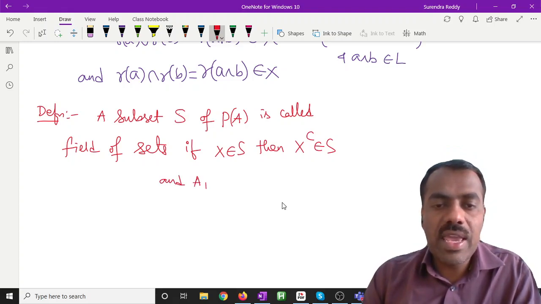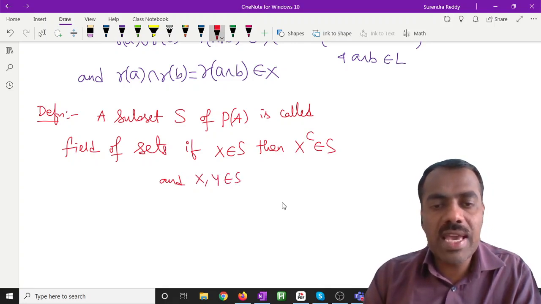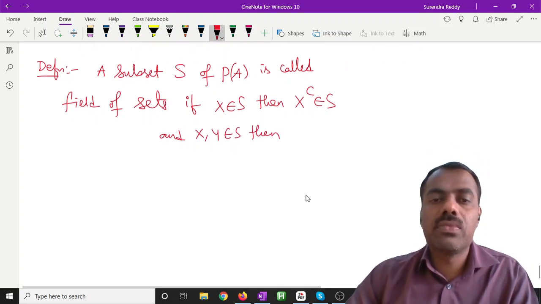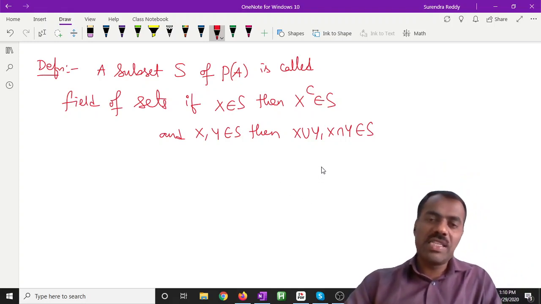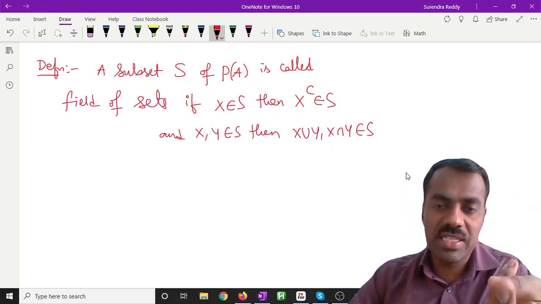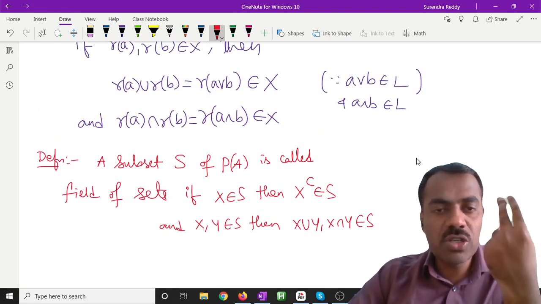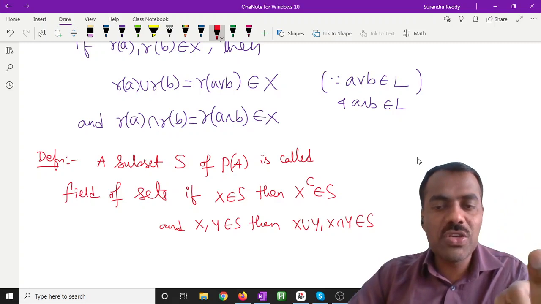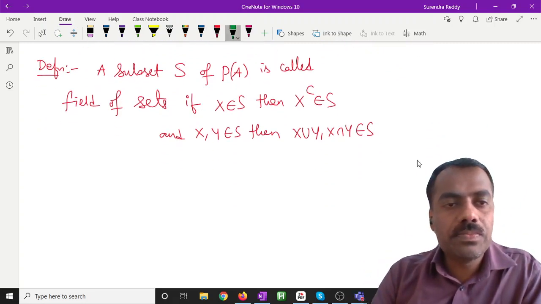And if X, Y belong to S, then X union Y and X intersection Y belong to S. So a field of sets means it should be closed with respect to those three operations, namely union, intersection, and complement. In a ring of sets, it should be closed with respect to two operations, union and intersection. Is there any problem?